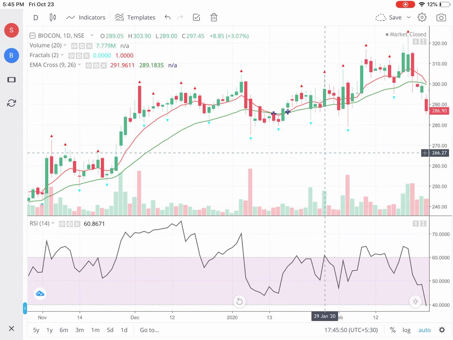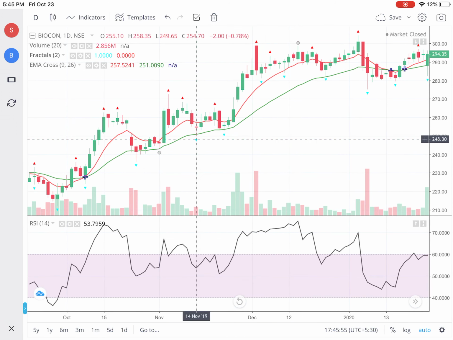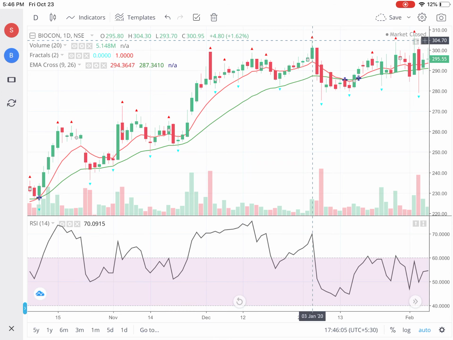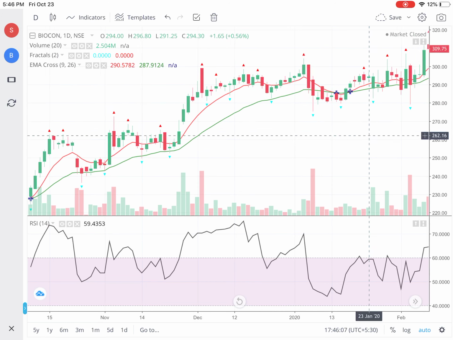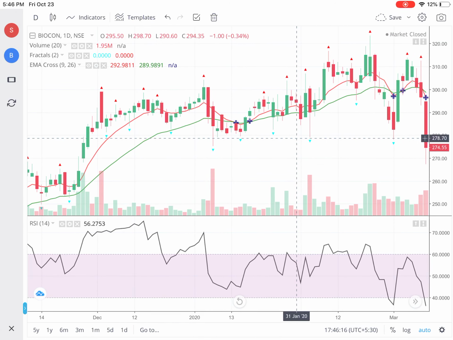Okay, wherever you have the down fractals, here you have one, here you have one, you could have made a pyramidal entry, and wherever you have up fractals, say over here, or over here, you could have booked partial profit. Once you have a profit of more than around 10%, you can exit if you wish to. Otherwise you can trail your stop loss till the crossover of the moving average happens again.